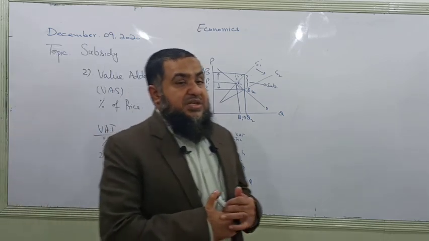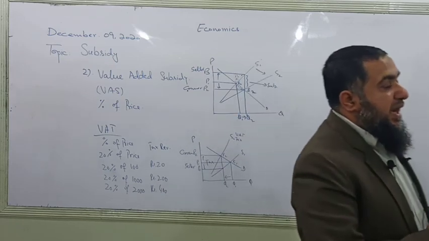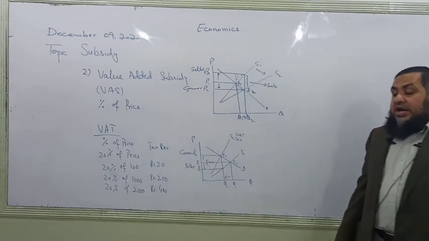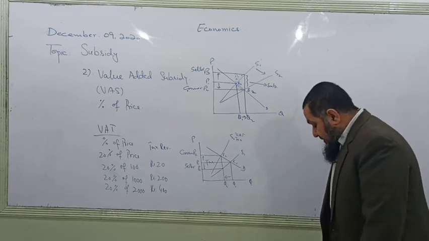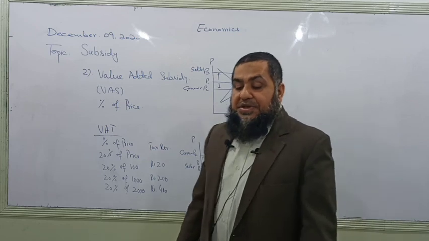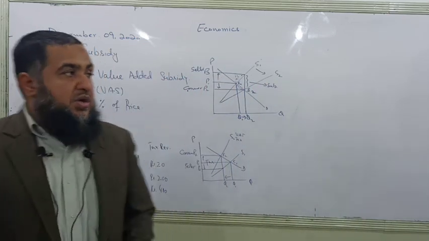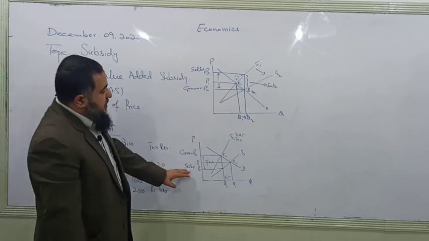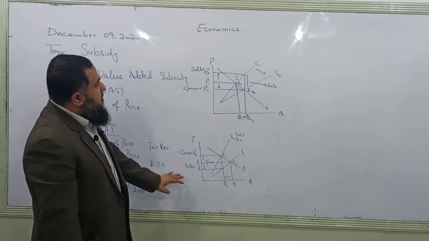So if demand becomes inelastic, then we can have more value added tax burden on the consumers, and if supply is inelastic, then most of the burden would be shared by the producers. So this is all about our financial intervention. Yesterday this diagram was left over and now it is also finished.